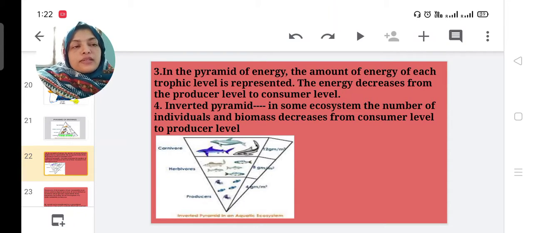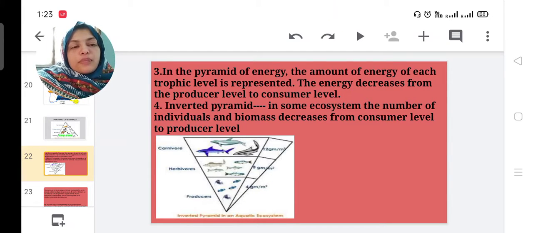In the pyramids of energy and biomass we studied, the decrease is from producer to consumer level. Here it is the opposite case, decreasing from consumer level to producer level.